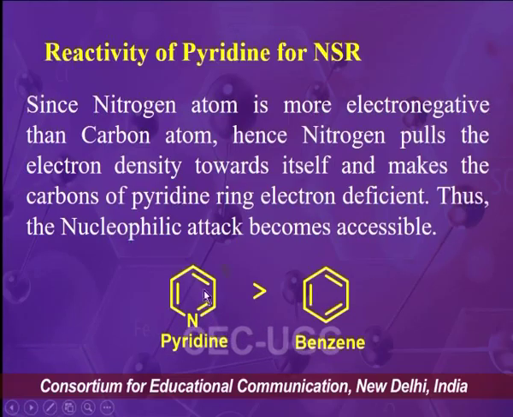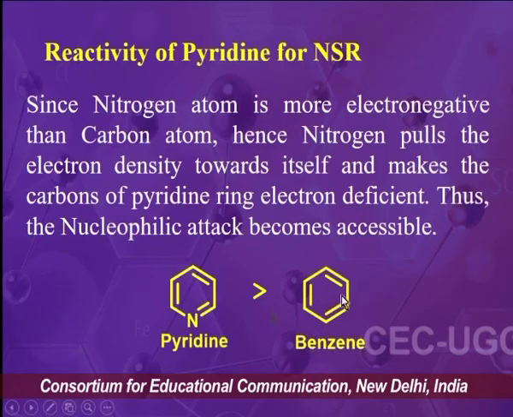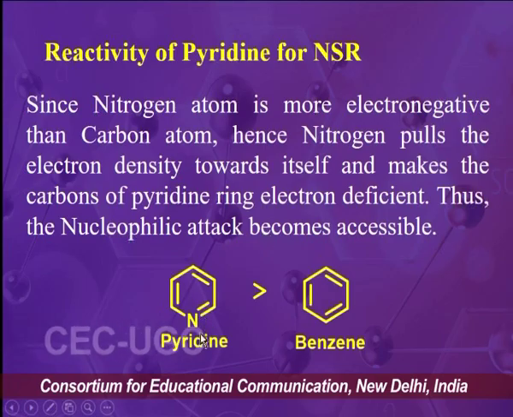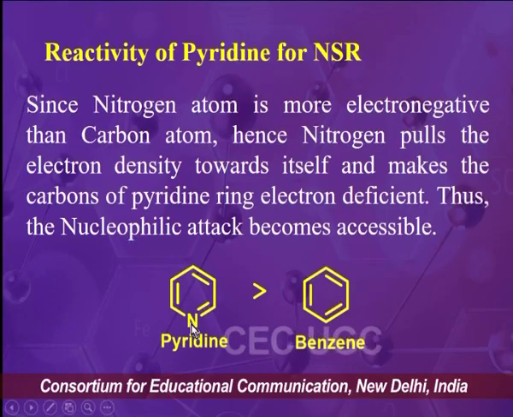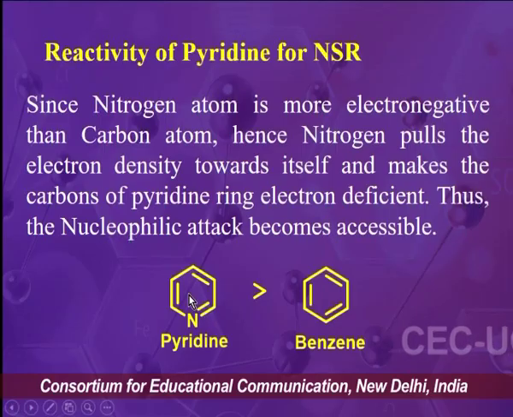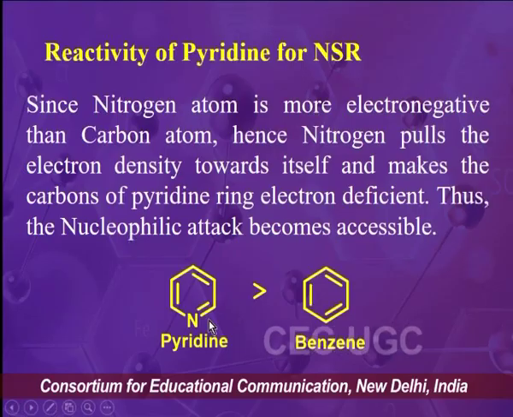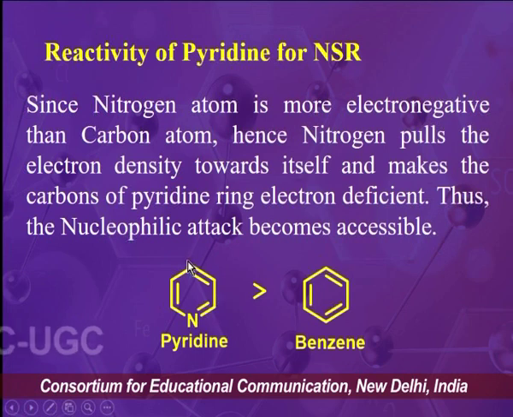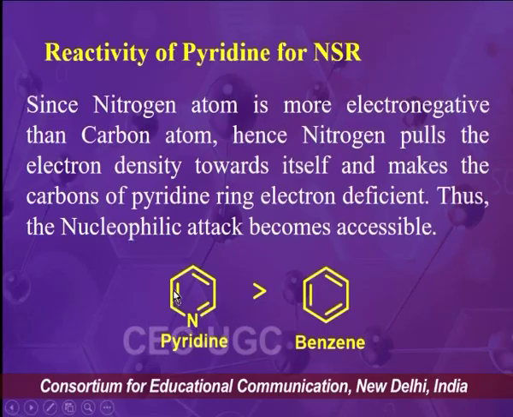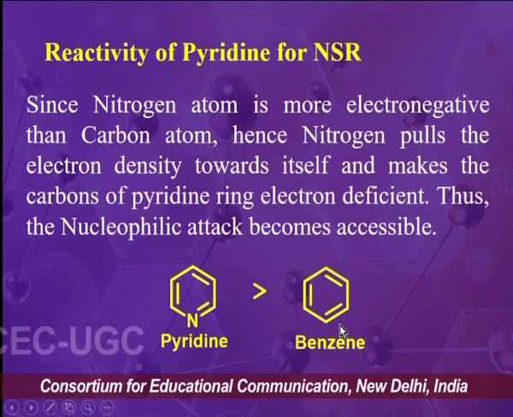The higher reactivity of pyridine can be understood like this: we know that the nitrogen atom is more electronegative than the carbon atom, and hence nitrogen pulls the electron density towards itself and makes the carbons of the pyridine ring electron deficient. That's why the electron deficiency on these carbon atoms makes the nucleophilic attack feasible. That's why pyridine is more reactive than benzene.